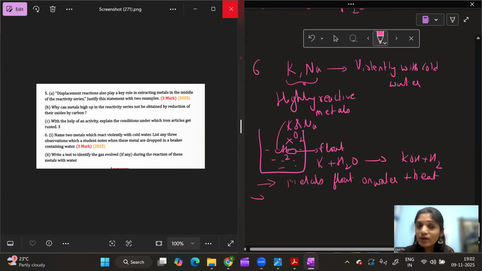What is the other observation I see? I see the release of hydrogen gas. Okay, release of hydrogen gas. What else can I see here?